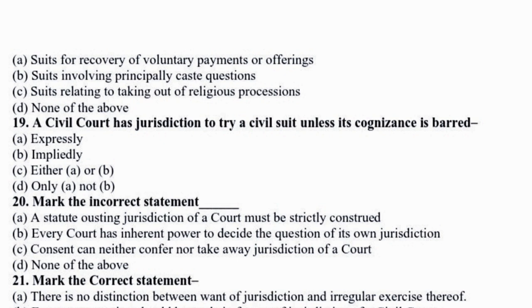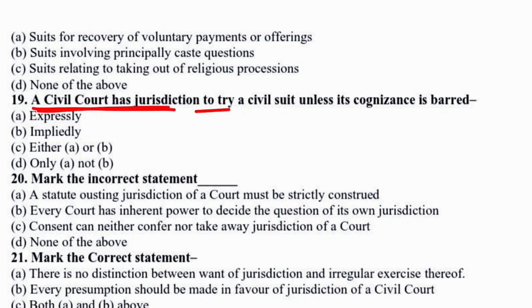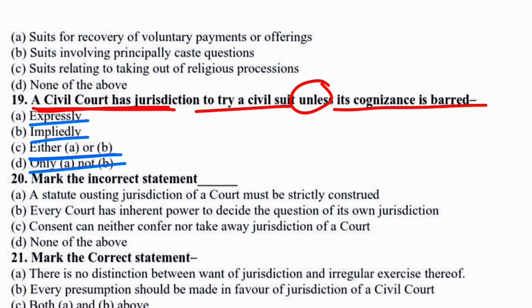So now to the next question. A civil court has the jurisdiction to try a civil suit unless its cognizance is barred. Options are: expressly, impliedly, either A or B, only A not B. So in this case, option C would be the correct answer. That means a civil court has jurisdiction to try a civil suit unless its cognizance is barred either expressly or impliedly. So option C would be the correct answer.